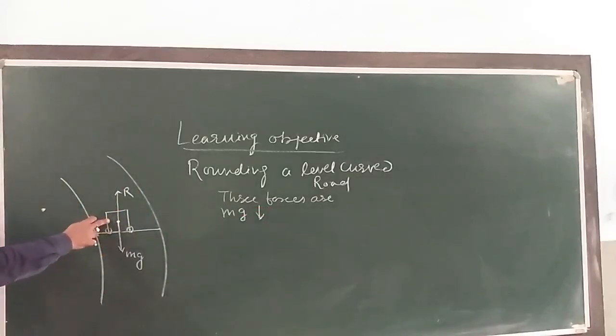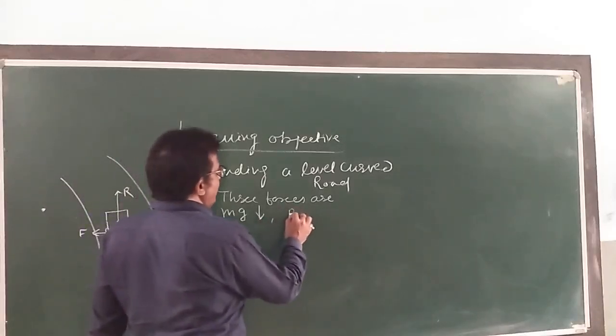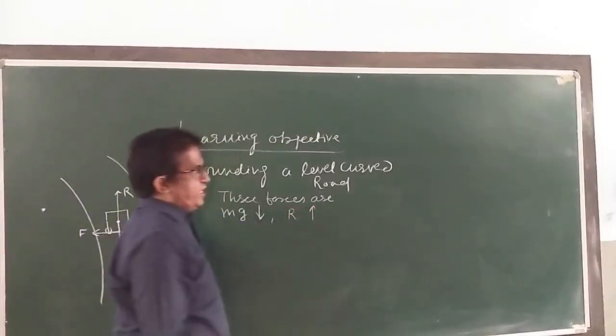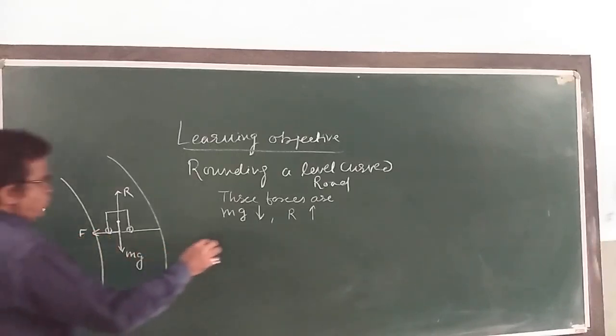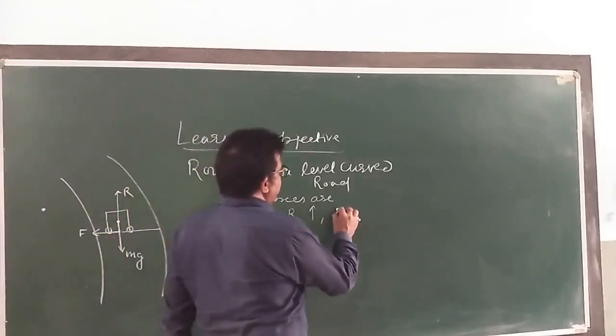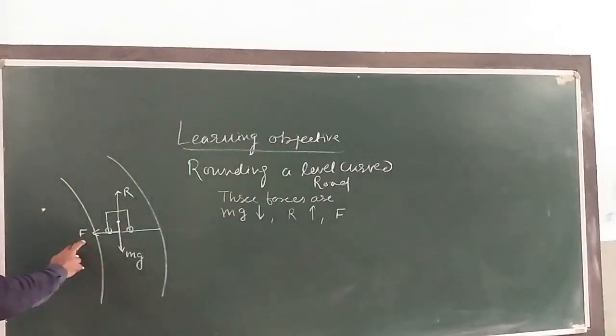Then you see the normal reaction R of the car, that is acting vertically upwards. Frictional force F along the surface of the road. That is F, towards the center of the turn.